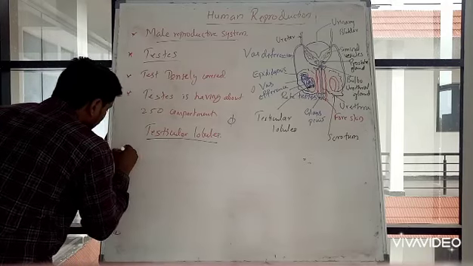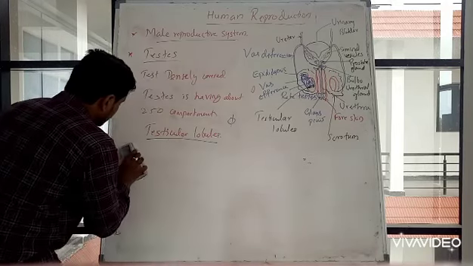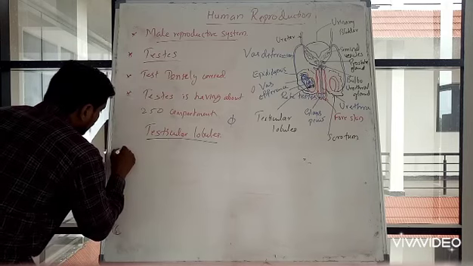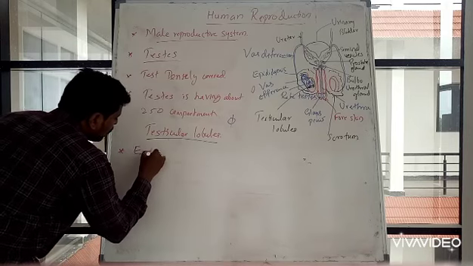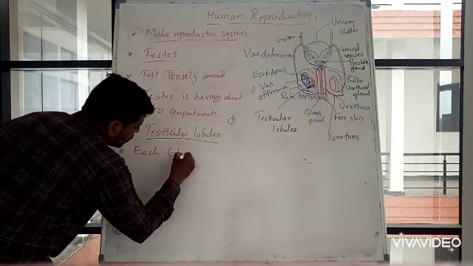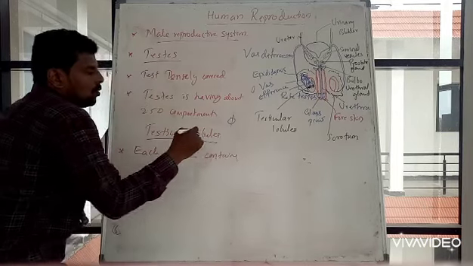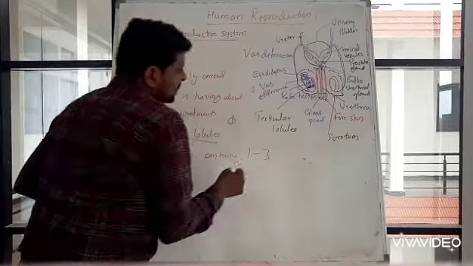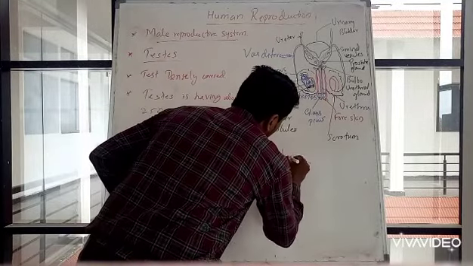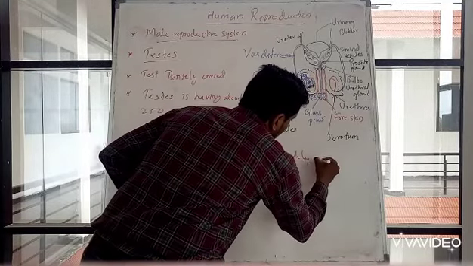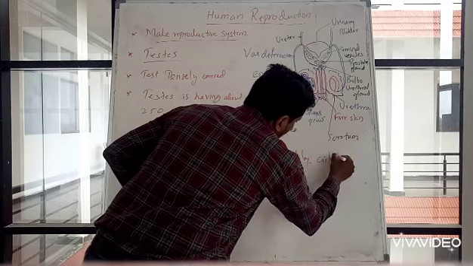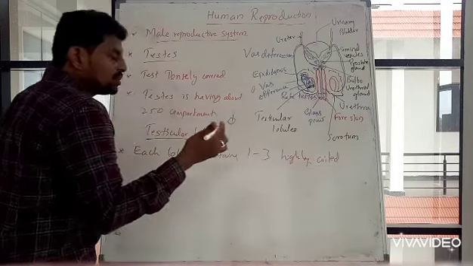each lobule contains 1 to 3 highly coiled tubules.